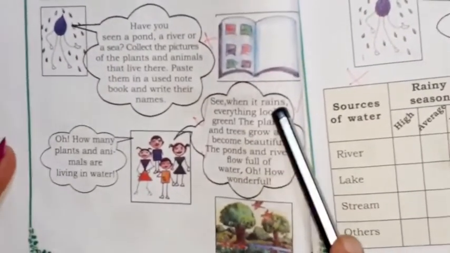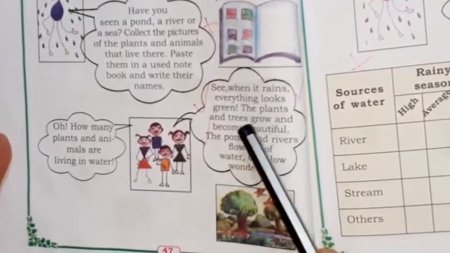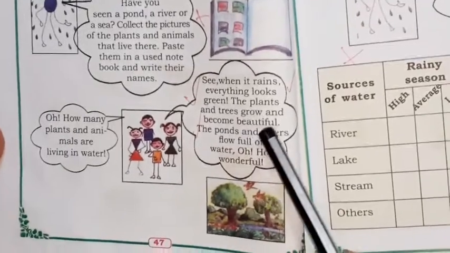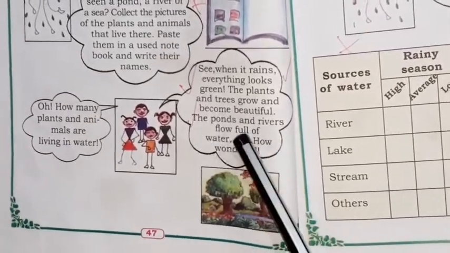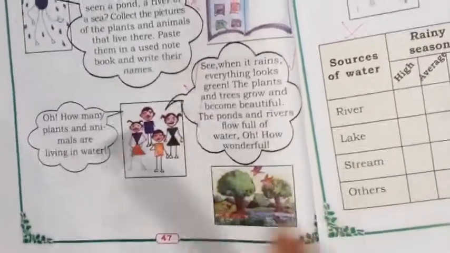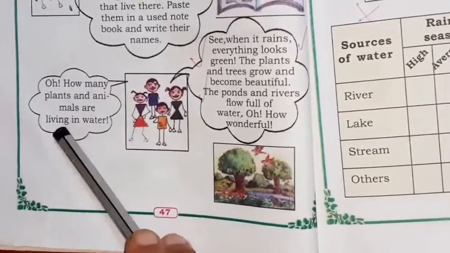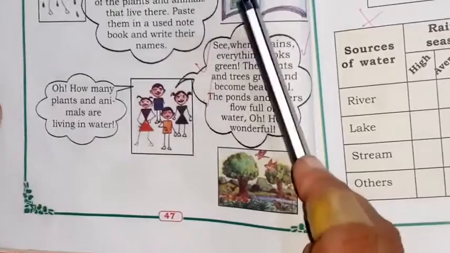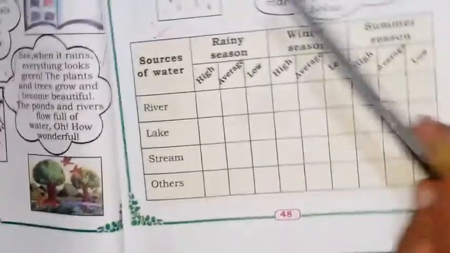See, when it rains, everything looks green. The plants and trees grow and become beautiful. The ponds and rivers flow full of water. Oh, how wonderful! Oh, how many plants and animals are living in water? Children, there are many plants and many animals which live in water. Now children, next page.